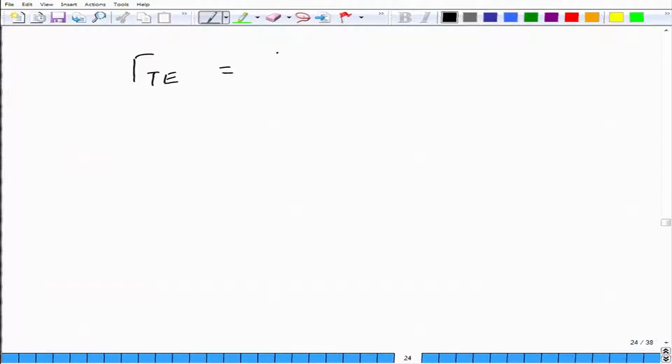is related to the medium impedances eta 1 and eta 2. So, this is the medium with the impedance of eta 1 and this is a second medium of impedance eta 2, and light is incident at a certain angle theta I and exits into the medium at an angle of theta t. There is of course a reflection also, and the ratio of the reflected light to the incident light is precisely what this gamma t is telling us.